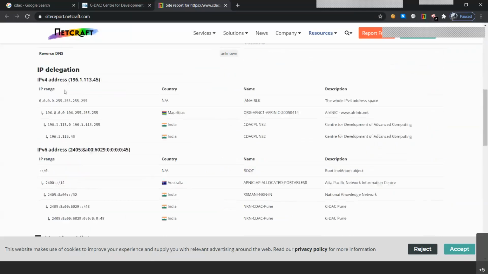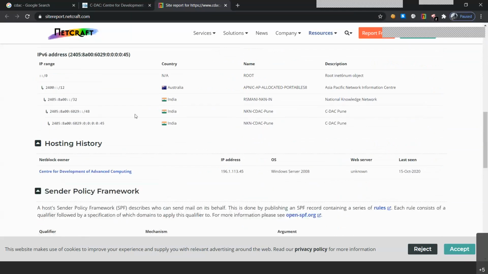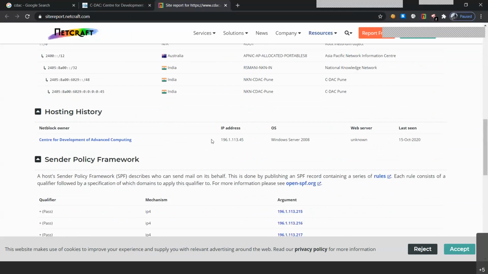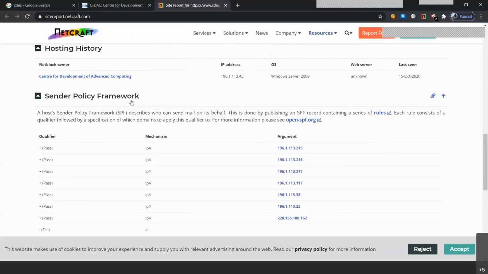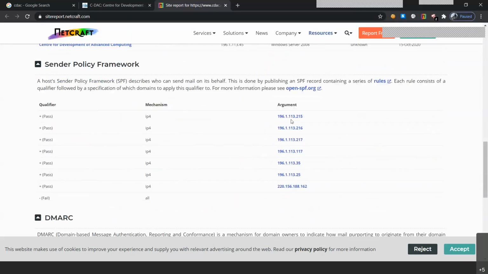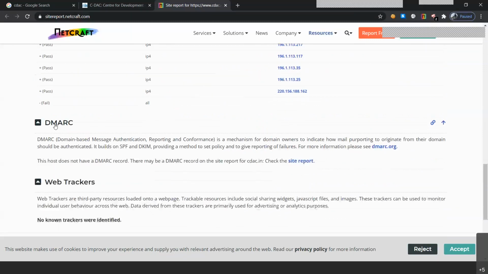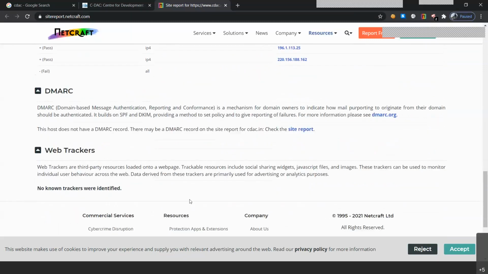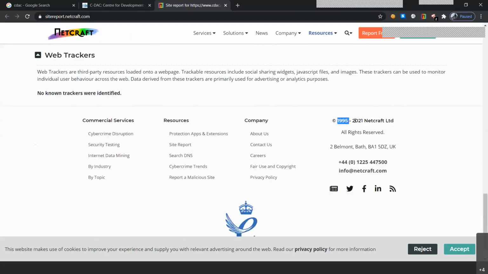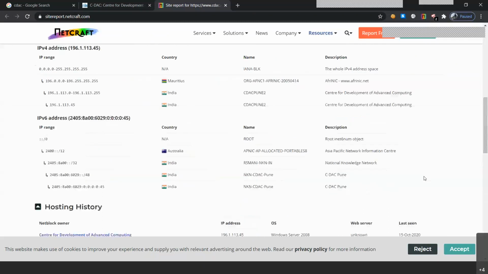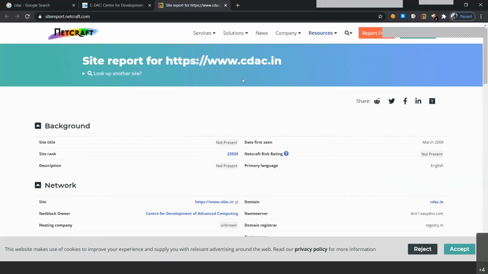So the IP delegation of our website has been given along with the IP and where they have been linked to. IPv6 is also enabled. The hosting history has been provided along with the IP and the OS. That is also the fake info, along with the web server and the last seen. We got the Sender Policy Framework, whatever IPs that we have linked to, along with the DMARC and the web trackers, that is off. So as you can see, this particular website was created from 1995 and still now they are basically helping out to fish out all of the fake websites from the internet.